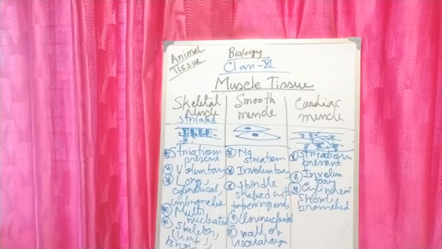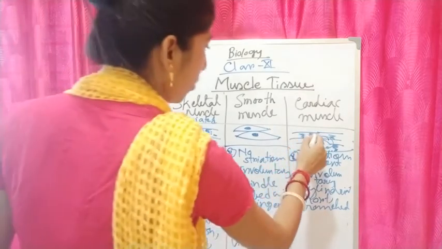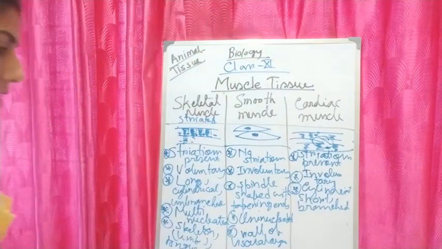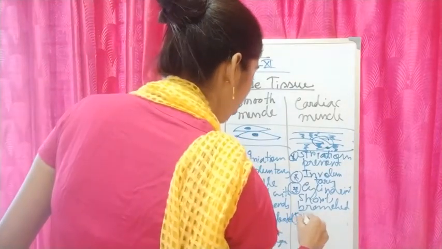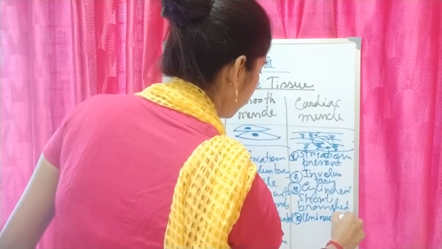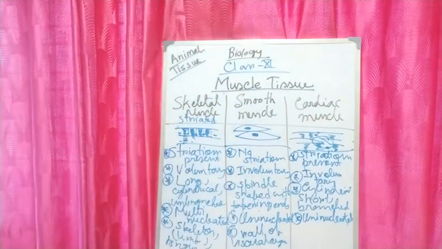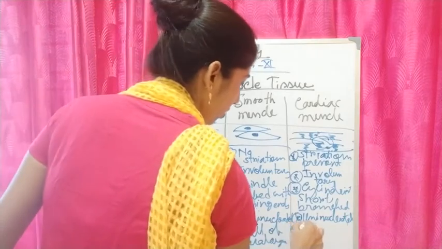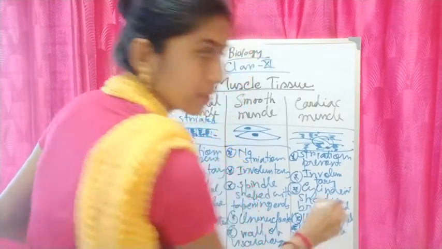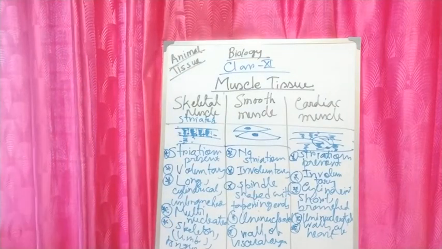And next one is the nucleus. You can see that only one nucleus is present, so you can call them uninucleated. And where is it present? Walls of the heart. So this is all about cardiac muscle.